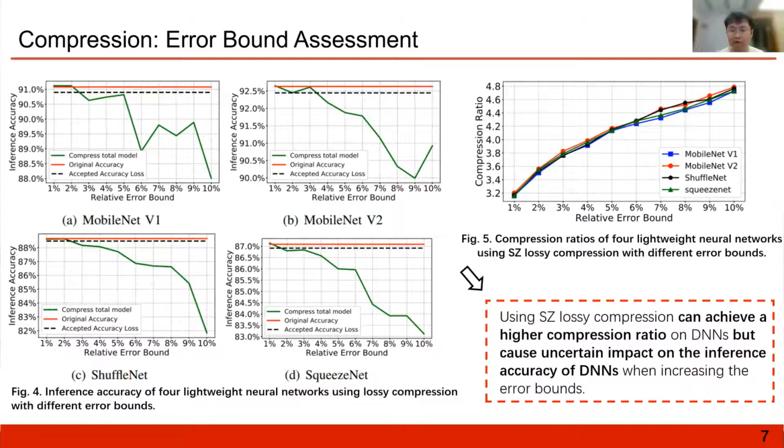Figure 4 shows examples of studying the impact of the error bound on four well-known lightweight DNNs. Generally, the results demonstrate that the lossy compression in SmartDNN can achieve a high compression ratio on DNNs, but cause uncertain impact on the inference accuracy when increasing the error bounds.